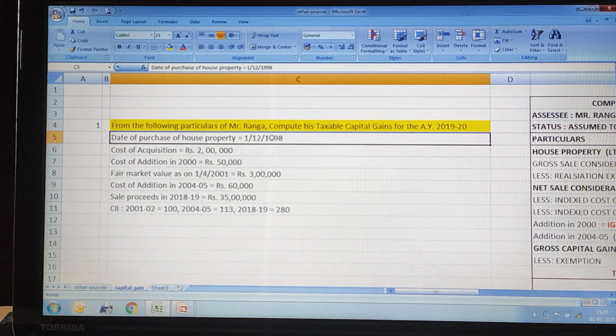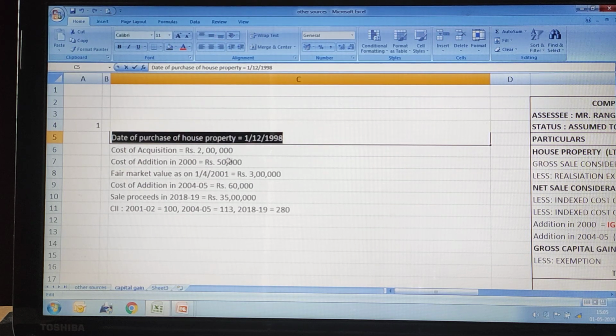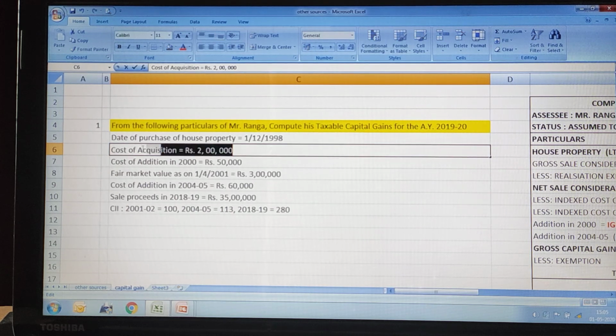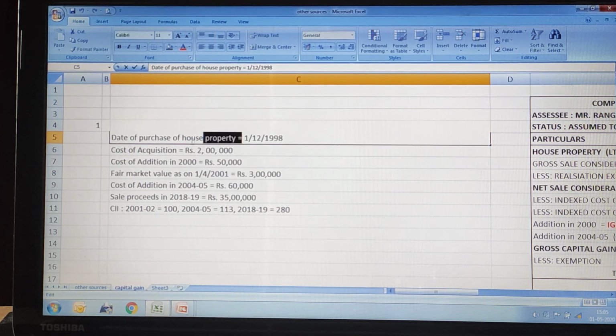Date of purchase of house property is given. They purchased the house property on 1st December 1998. Cost of acquisition is given as 2 lakhs. Cost of acquisition is the purchase value of this house property. How much is the cost of purchase?